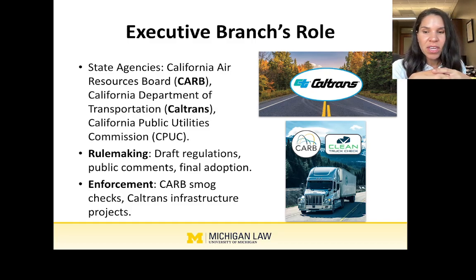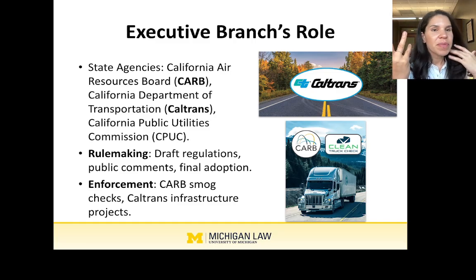I mentioned Caltrans already. That is the California Department of Transportation. So they're going to oversee the state's network of highways, roads, and bridges. And they're going to be the ones that implement infrastructure projects for things like road repair and improvements. So for example, with automated vehicles, they are usually connected. We see V2X connections. To the extent that we need additional infrastructure on the highways, it would be Caltrans who would make that a priority, right? So that's an example of an agency that has a lot of relevance to what we're talking about here. And then a third example we have is the California Public Utilities Commission.